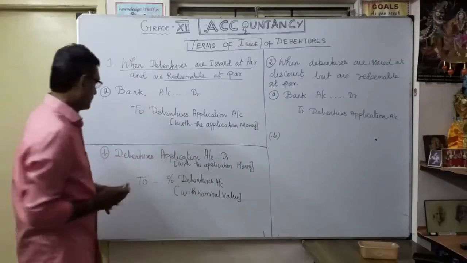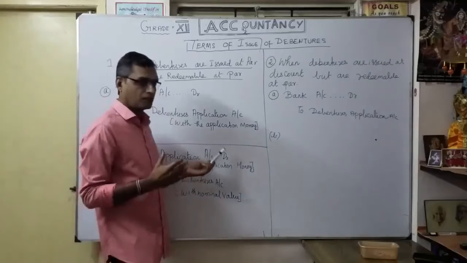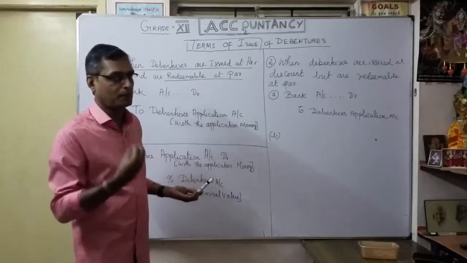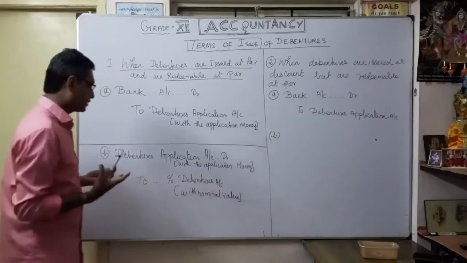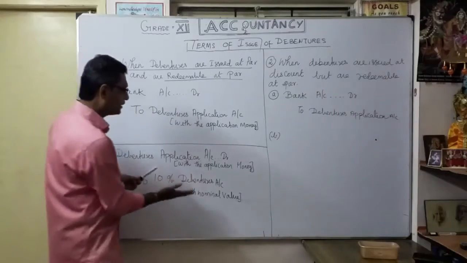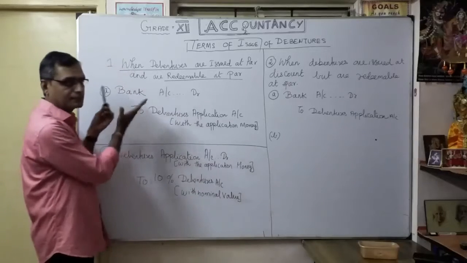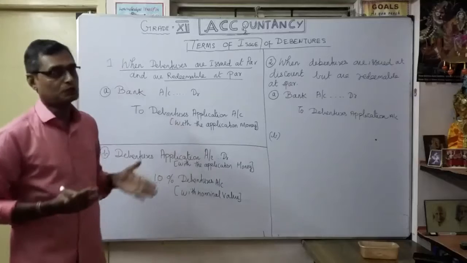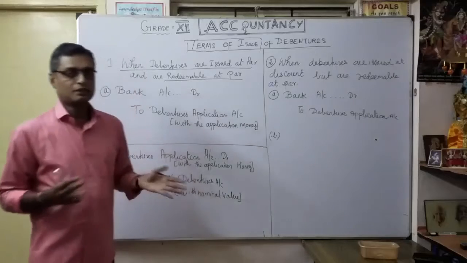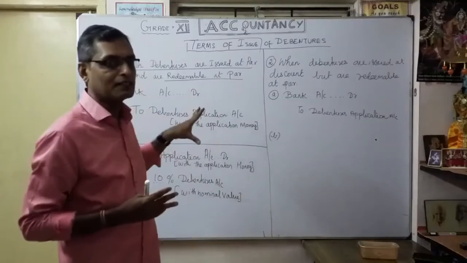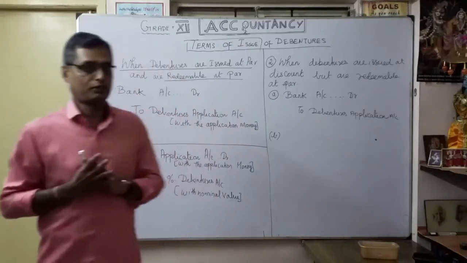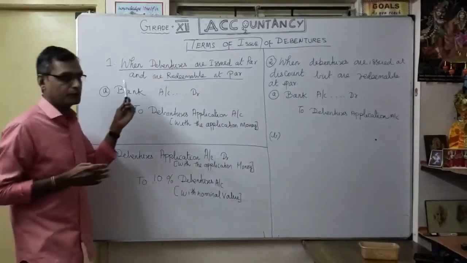So what is the second entry? Debentures application account debit. Whatever the application money, we are going to transfer to the concerned allotment. After the allotment, whatever is applied is simply allotted. That means a particular percentage, for example, 10% debentures account. So here only the nominal face value. Whatever money is received, you transfer to debentures account. So debentures application account debit to 10% debentures account. So here no question of allotment or application. Only at the time of issue itself, what is the effort you are giving for redemption? That's the important meaning here. So again, repeating, what is the first case?